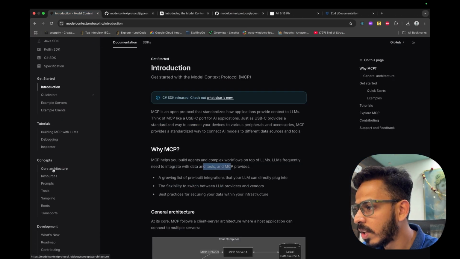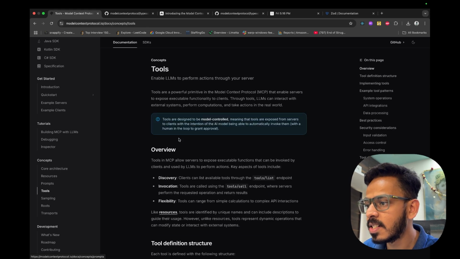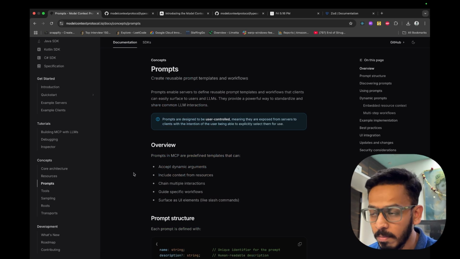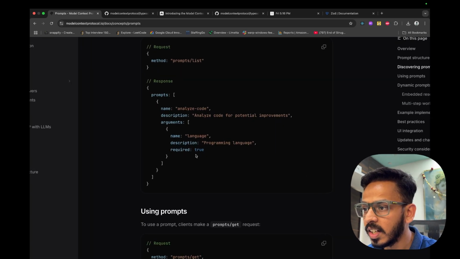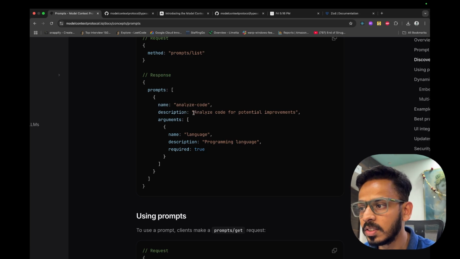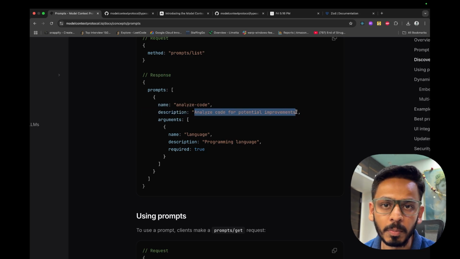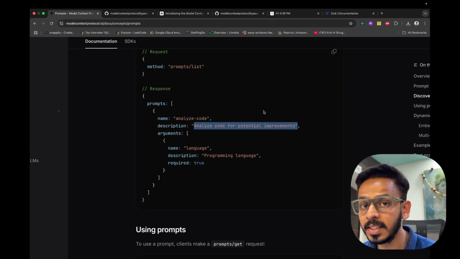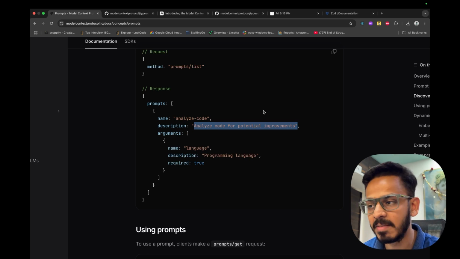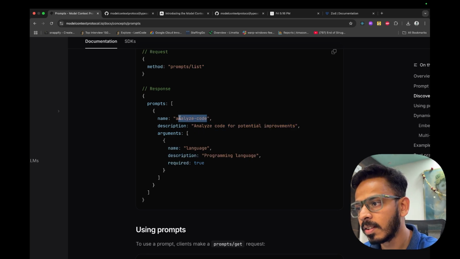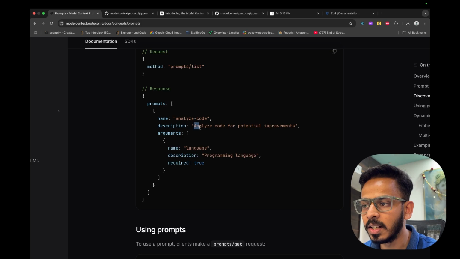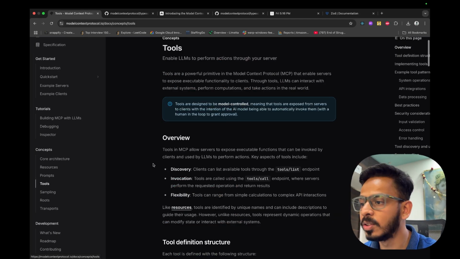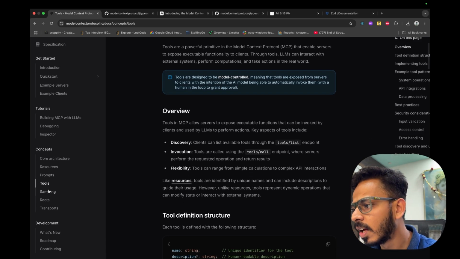What it provides is tools. It can also use prompts, the user-defined prompts. If we write "analyze the given code," it will basically call this particular prompt. This is what I was telling you about prompts. Rather than writing the prompt entirely 10 to 15 times, you can write a small word and it will write up the entire prompt and make an API call. So you can use prompts, you can use tools, which is what we will be using today, and you can also use sampling.